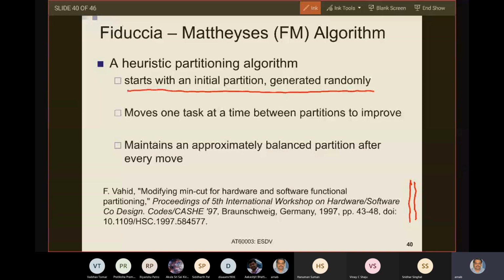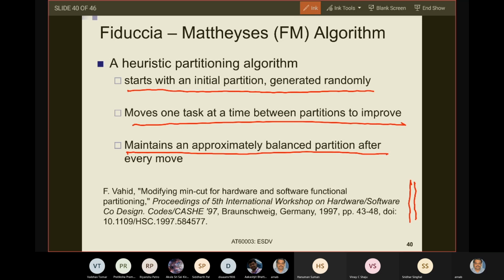Then it moves one task at a time between partitions to progressively improve the cost of the partition. And it maintains an approximately balanced partition after every move. So let us see what we mean by that.